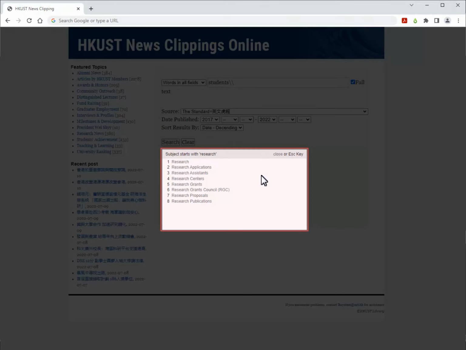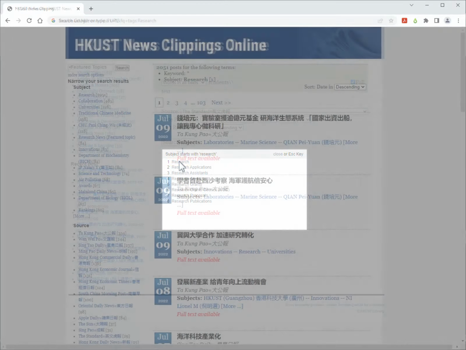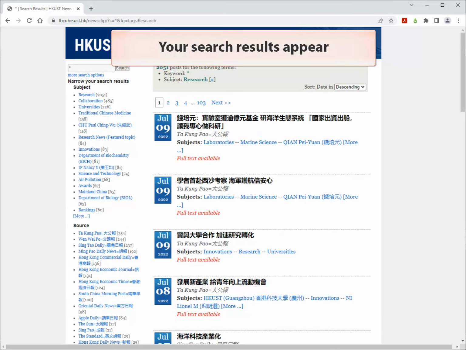There are 8 subject terms started with research. Choose Research. Your search results appear with all the news articles related to the subject research.